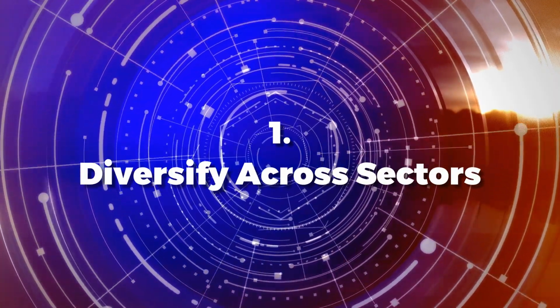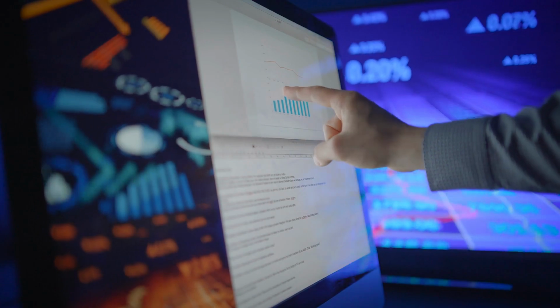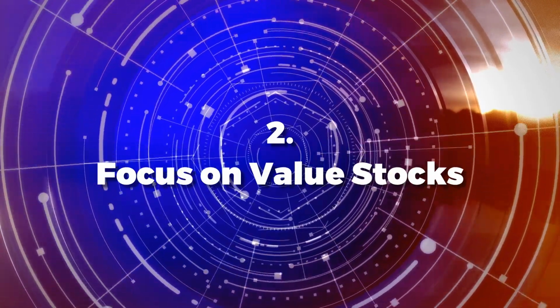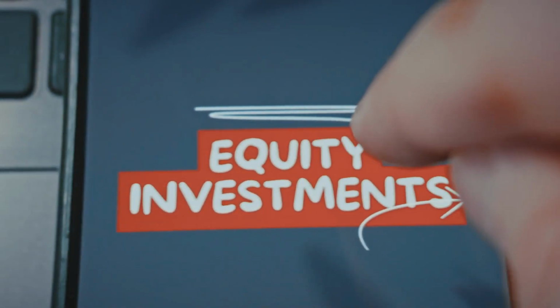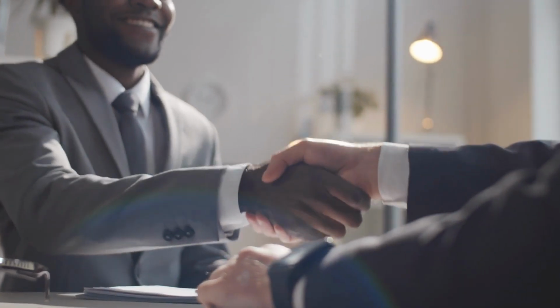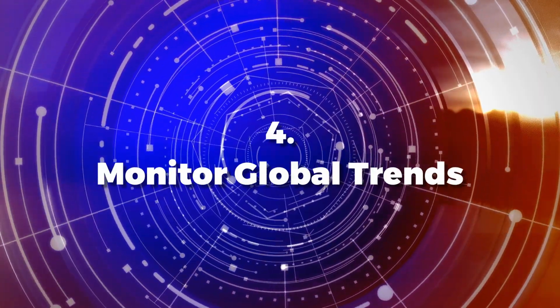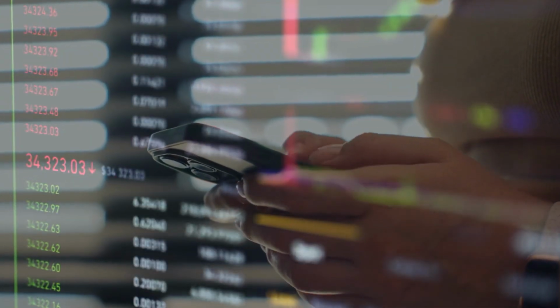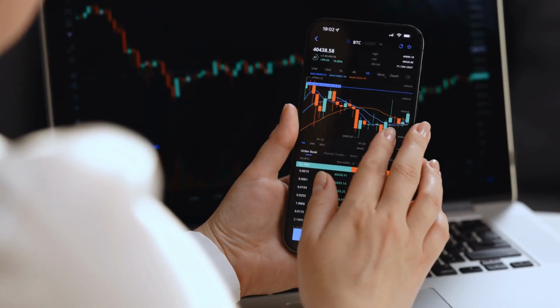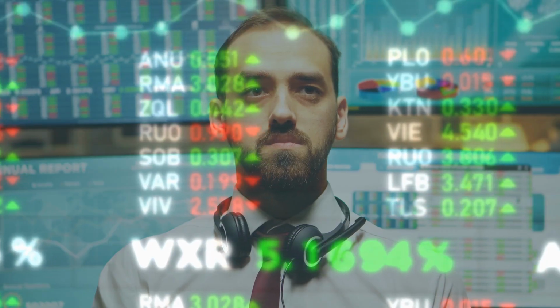1. Diversify across sectors. Spread your investments across industries to minimize risk from sector-specific downturns. 2. Focus on value stocks. Invest in companies with strong fundamentals and consistent cash flow to ensure stability. 3. Embrace dividend stocks. Look for firms with reliable dividend payouts for steady income even in turbulent times. 4. Monitor global trends. Stay informed about geopolitical events and policy changes that can influence markets. 5. Practice patience. Avoid emotional decisions during volatility. Stick to your long-term strategy.